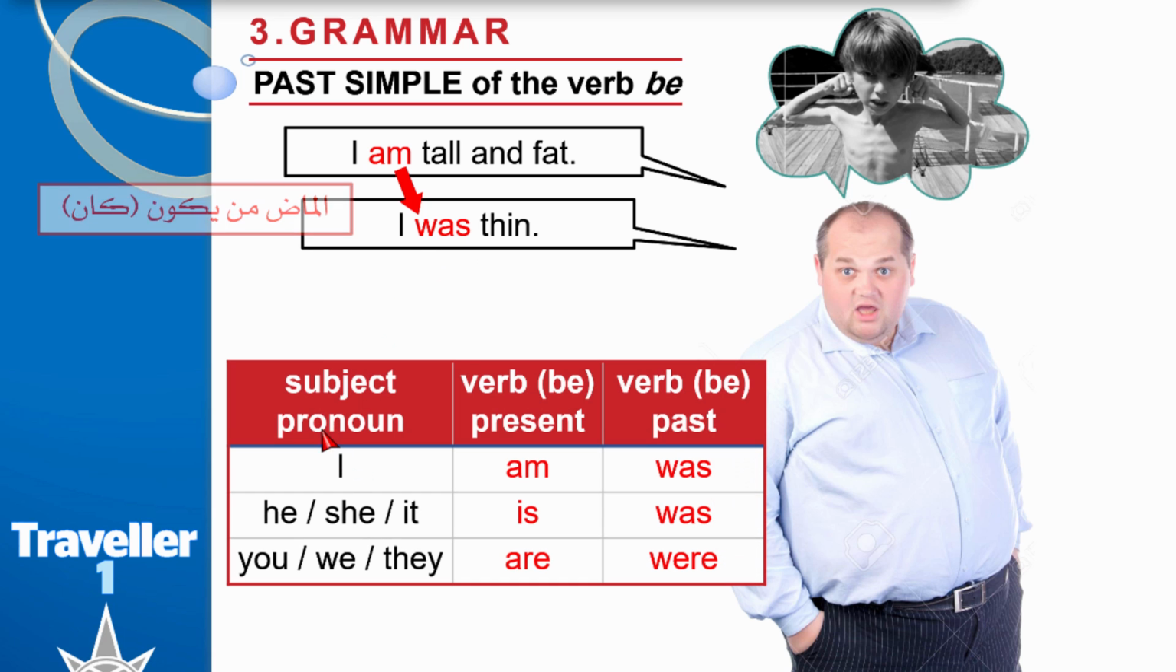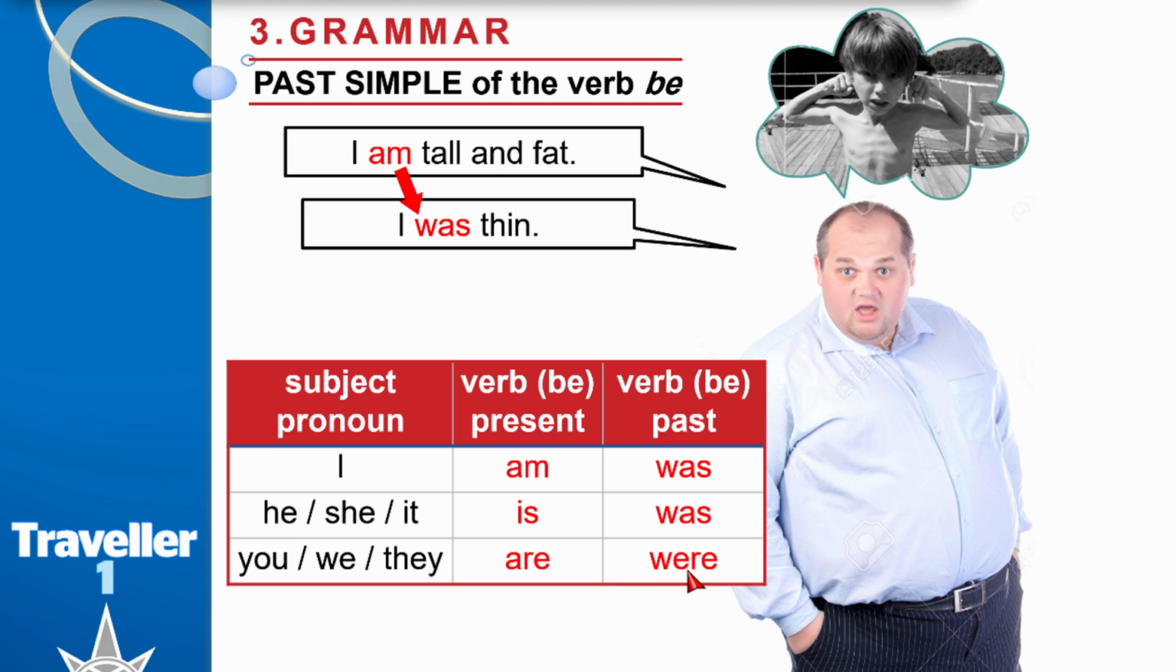Here are all the subject pronouns. In the present, I use am with I. I am fat. In the past, I was. He, she, and it is. He is, she is, it is. In the past, I say he was, she was, it was. You, we, and they are in the present; in the past, were. Don't say where. No, it's not where, it's were.